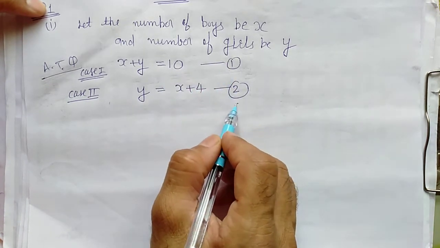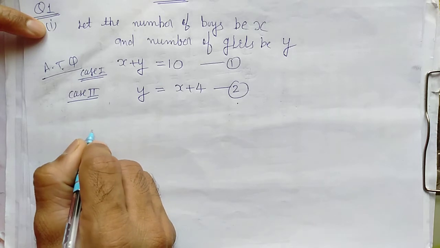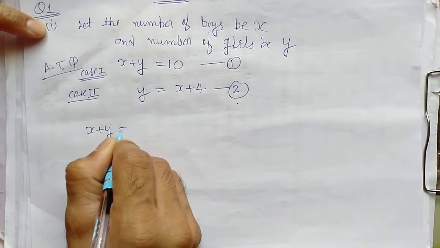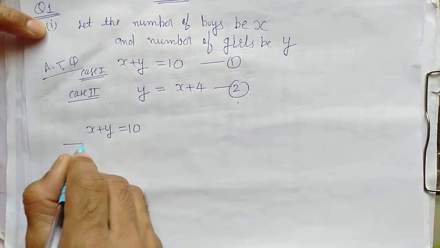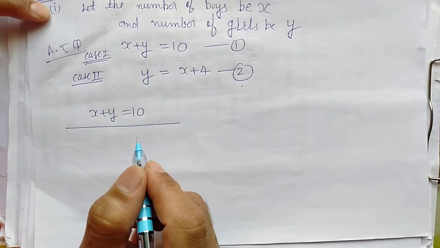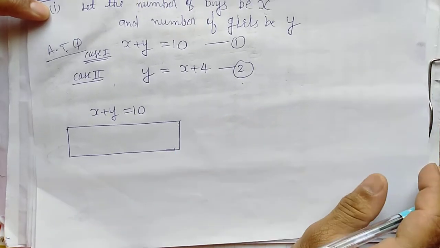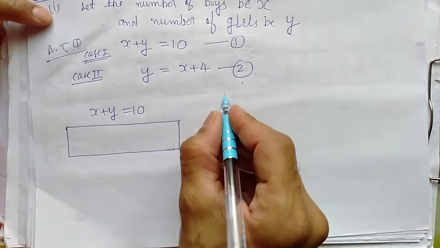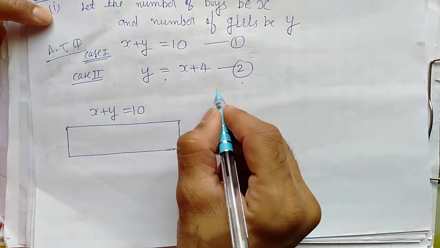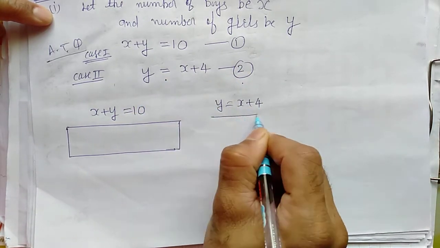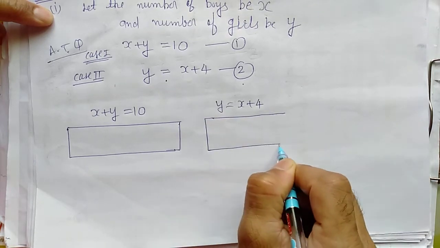From 1 and 2, when we solve, I'm making a table again. For x plus y equal to 10, I will make a table here. In it we will find 2 or 3 solutions. And for the second equation, that is y equal to x plus 4, I am making a table here.